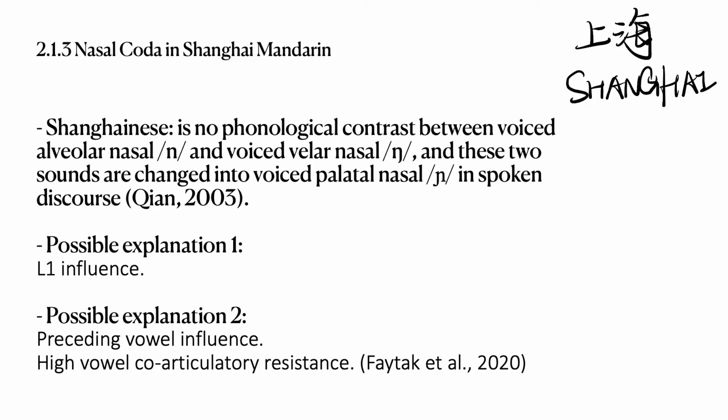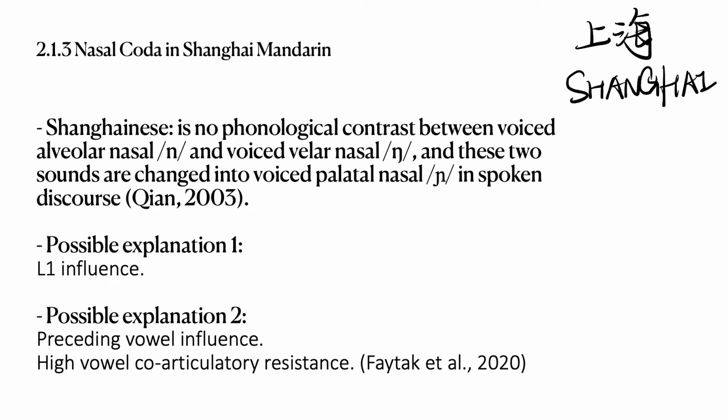Shanghainese is the local dialect for residents of the Shanghai area. Local people learn to speak Mandarin as a second language at school. In Shanghainese, there is no phonological contrast between voiced alveolar nasal and voiced velar nasal, and these two sounds are changed into voiced palatal nasal in spoken language. Correspondingly, in Shanghai Mandarin, alveolar nasal and velar nasal are merged into palatal nasal after E, which corresponds to the changes of Shanghainese.